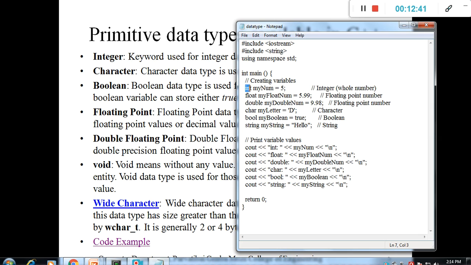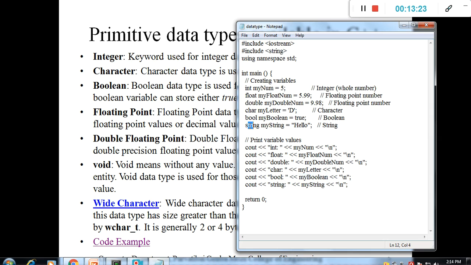Okay, that one is again int. Then the variable stores the value of 5. Then float variable stores the floating value 5.99. Double stores again the same value, but whenever we increase the size of this floating value, it adjusts. Char myLetter contains a single letter under the character data type. Then bool, that one is my boolean. It contains true. Automatically when you print the bool, it prints 1. Okay, we will run it later to see how exactly it works.